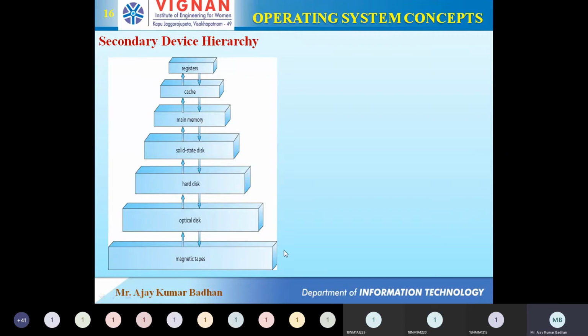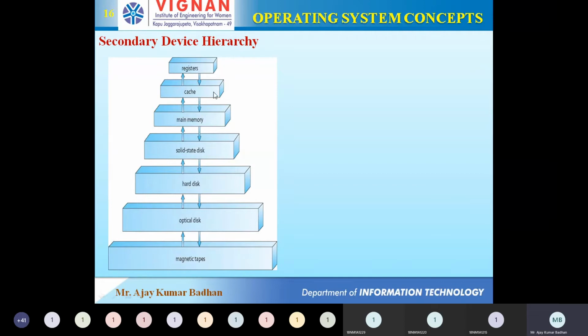So these are the registers we have. Now remember, this is the central part: the solid state disk you are observing here. Above this, the memory you are seeing is your register, your cache and main memory. All these three are volatile in nature.